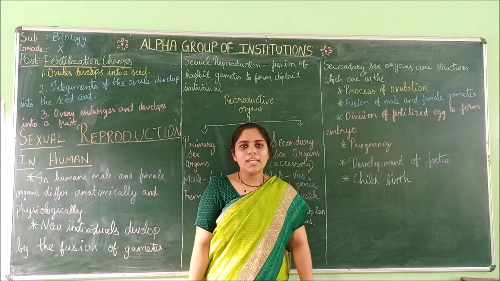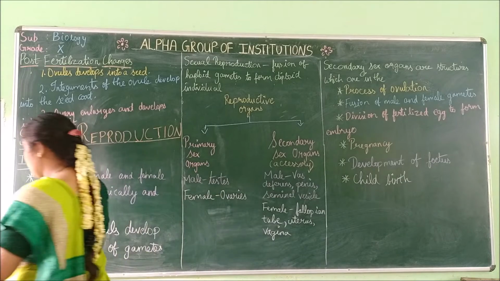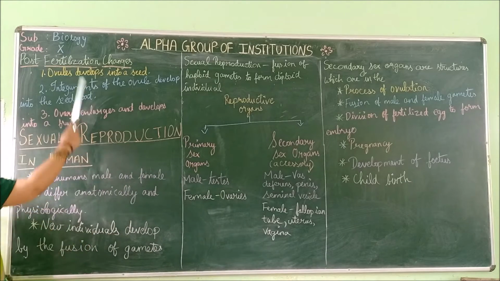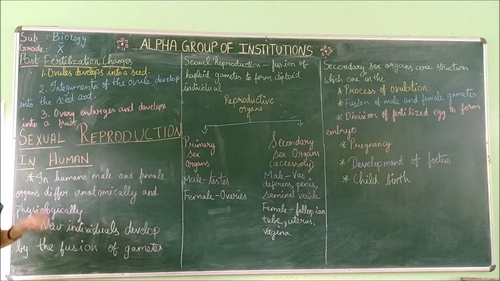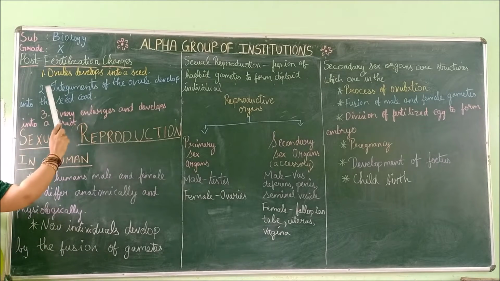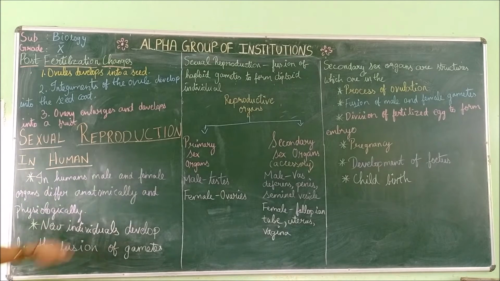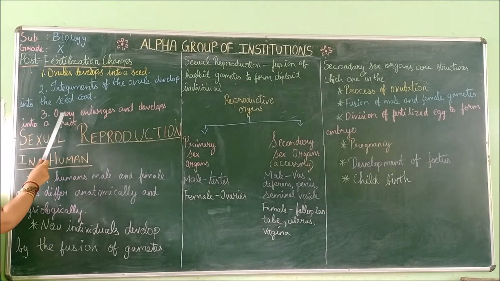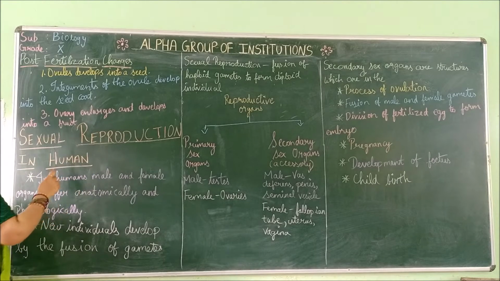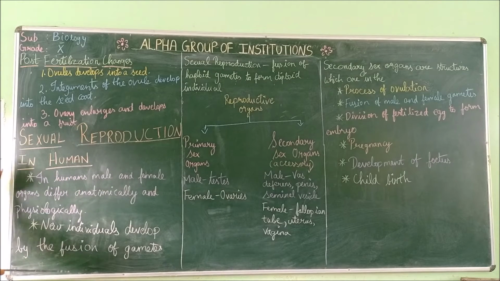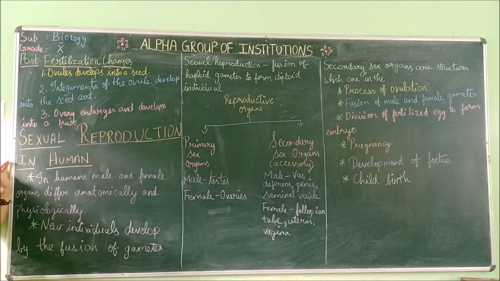I will give you a recap from the first. First, we saw the post-fertilization changes. That means after fertilization, the ovules develop into a seed. The integuments of the ovule develop into a seed coat, and the ovary enlarges and develops to form a fruit. Then we are moving on to sexual reproduction in human beings. In all these videos we saw plants, and next we are going to see sexual reproduction in humans.